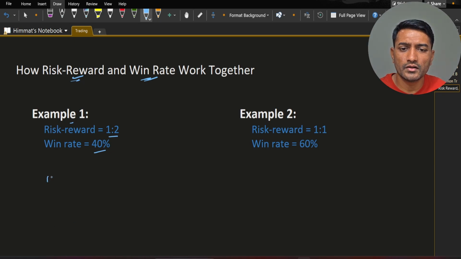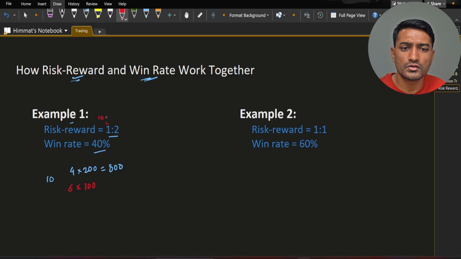So again consider total number of trades are 10. So win rate 40 means 4 trades you will win, and since risk reward is 1:2, so 200 each, this is plus 800. And you will lose 6 trades, and with risk reward 1:2, that is 100 each. Hope you understand this.